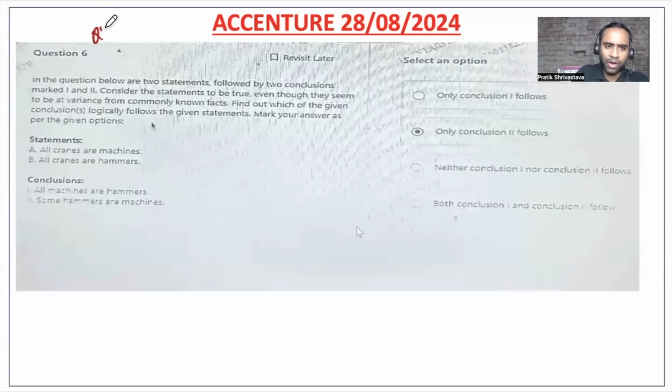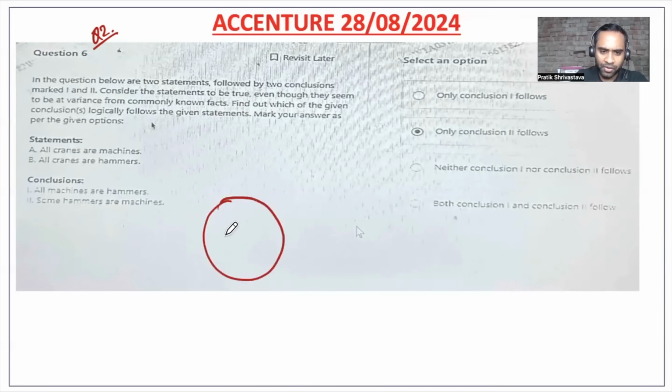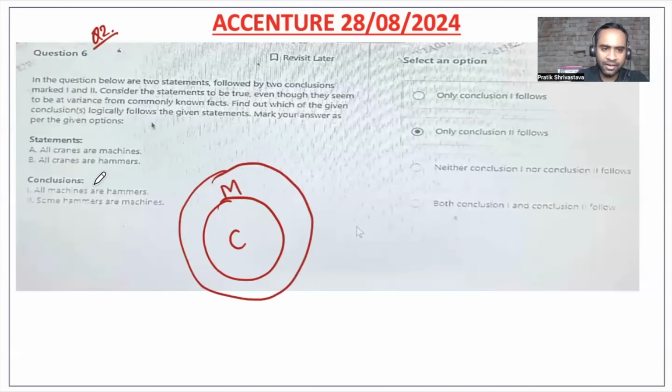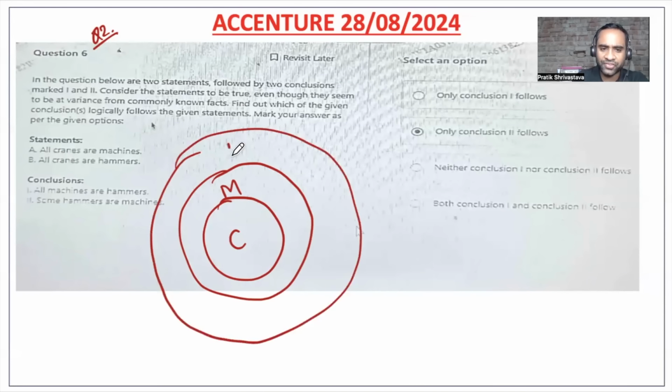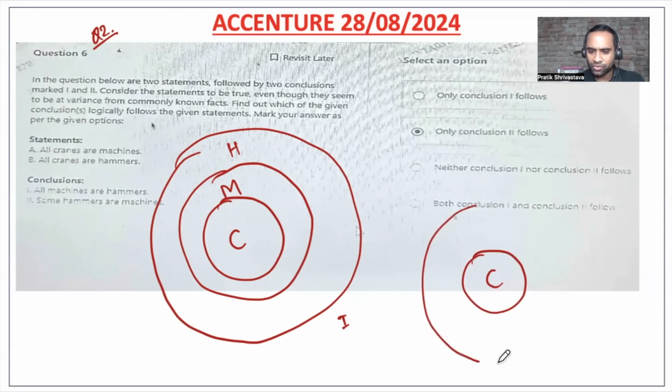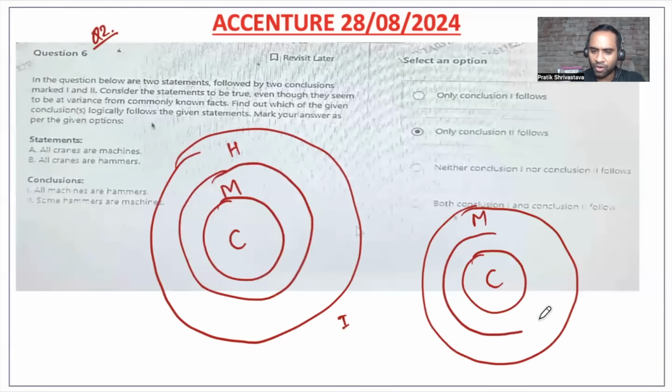Statements: all cranes are machines. So I will put all cranes inside machine. And then all cranes are hammers also. Here many students will make a mistake, friends, because two diagrams are possible, so please try to understand. All cranes are machines, so I will write it like this. And all cranes are hammers.